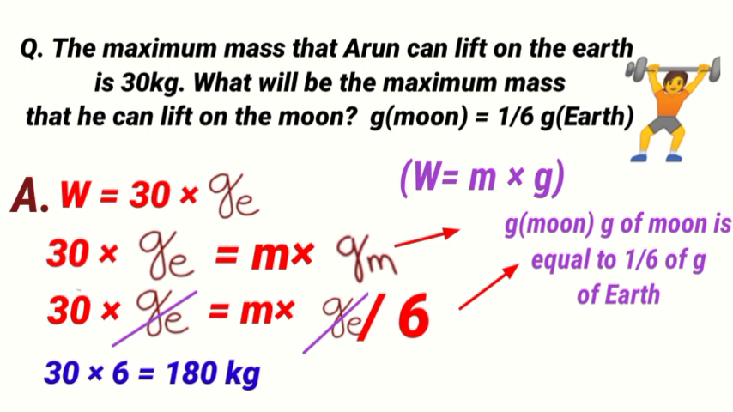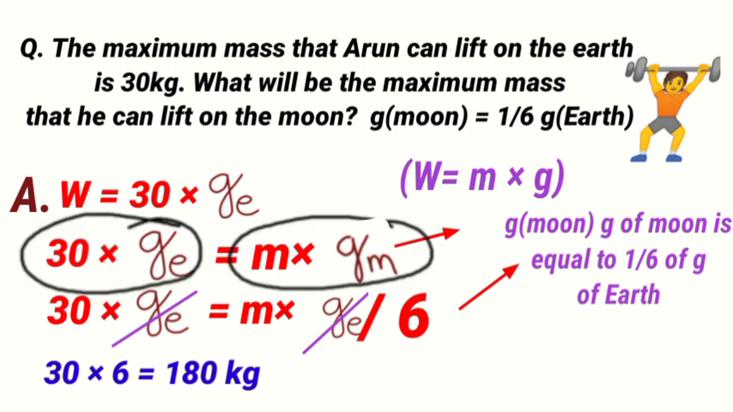He is applying force which is the weight of the body. Weight is equal to 30 into GE, the g of earth. When he goes to the moon, he can apply the same force. He is applying force which is 30 into GE, and it will be equal to the mass he can lift multiplied by the acceleration due to gravity on the moon. 30 into GE equals mass into acceleration due to gravity on the moon.